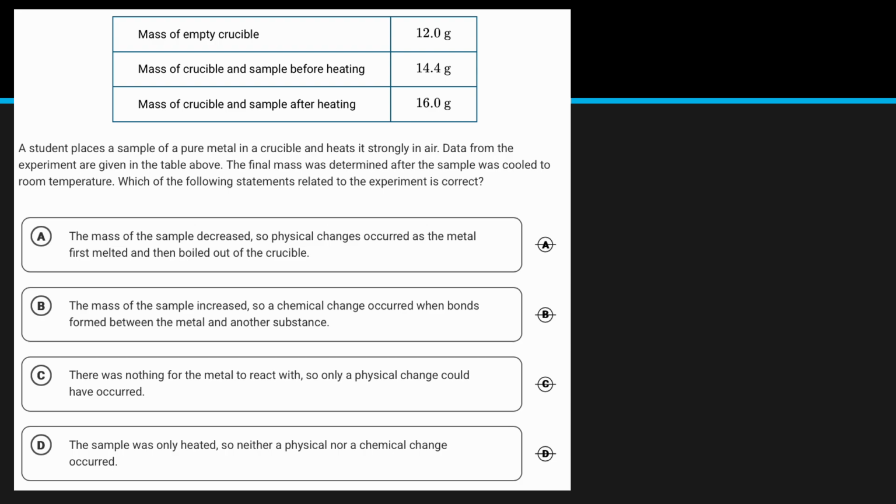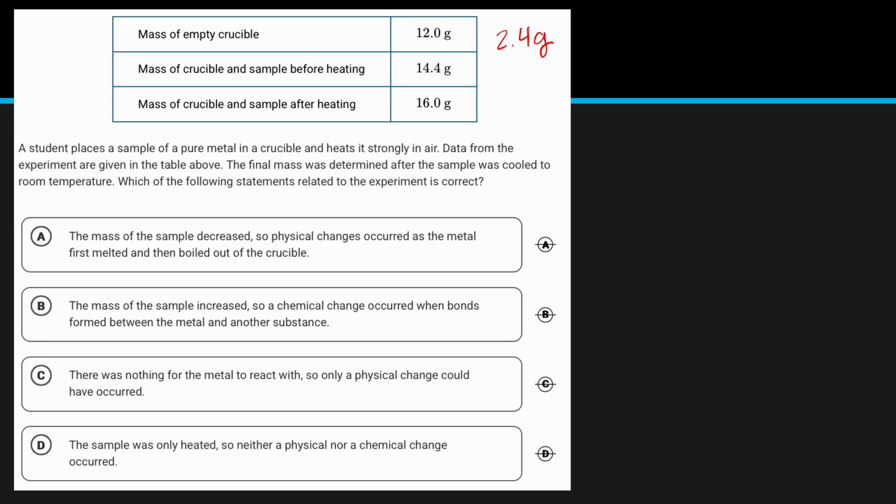We can see that we have the mass of the empty crucible. Then we can find the mass of the sample before heating by subtracting the crucible. So if we take 14.4 minus the weight of the crucible, our original mass was 2.4 grams. Then after heating, we have a mass of 16 grams.